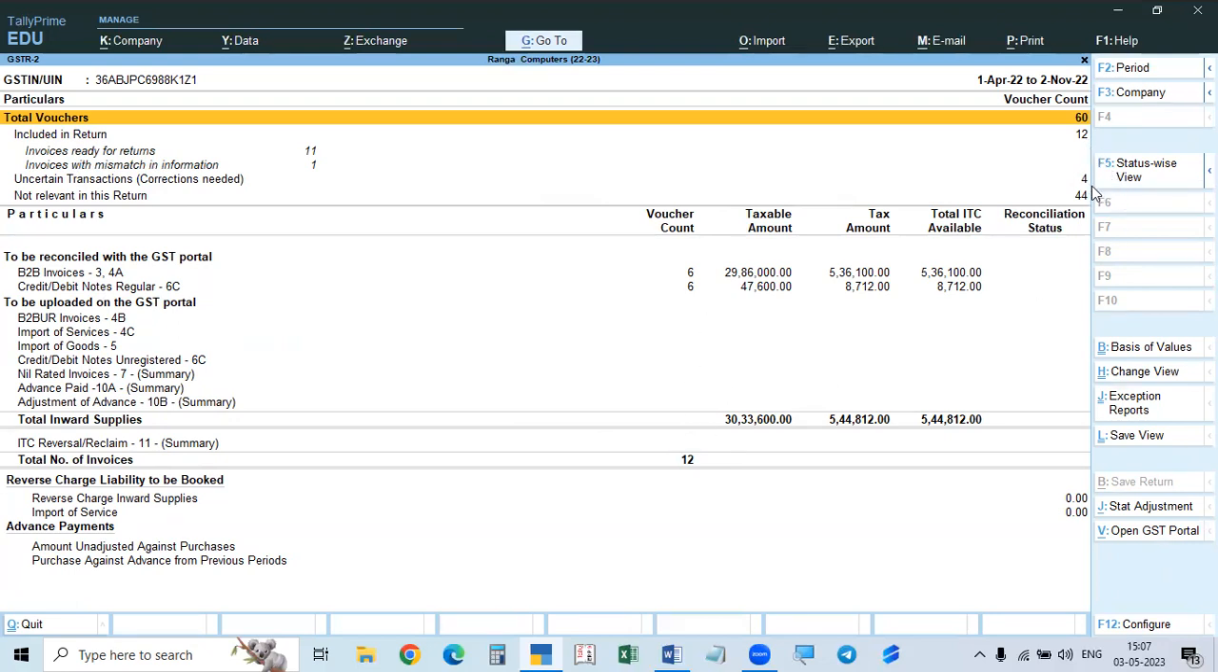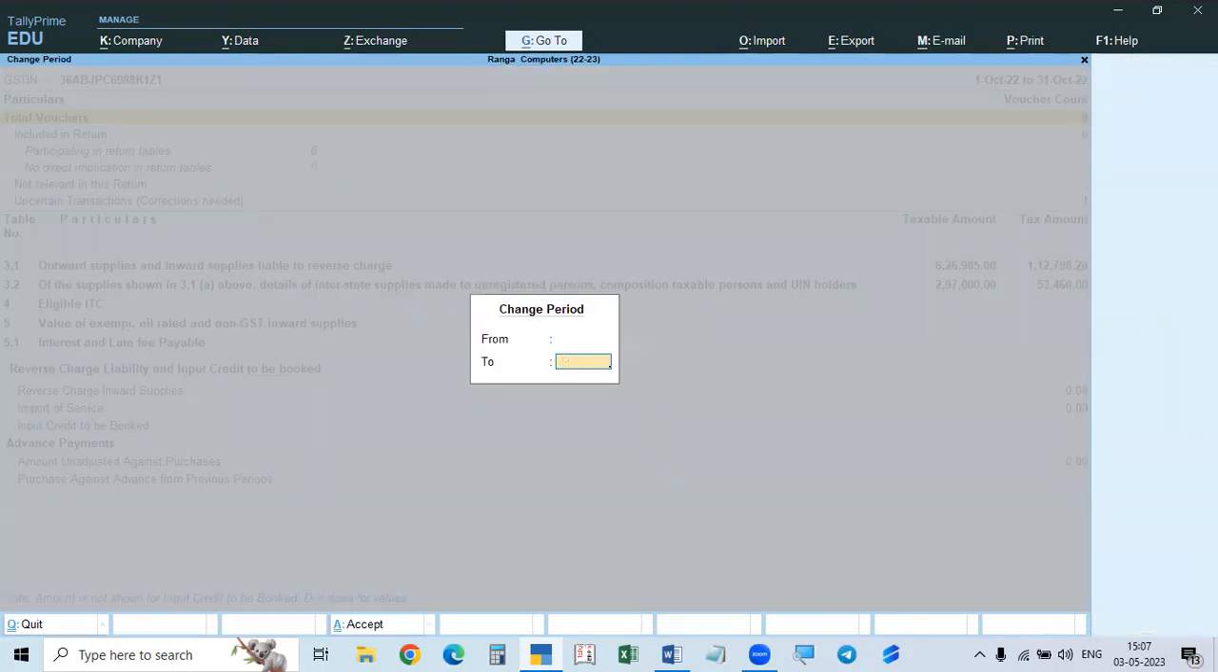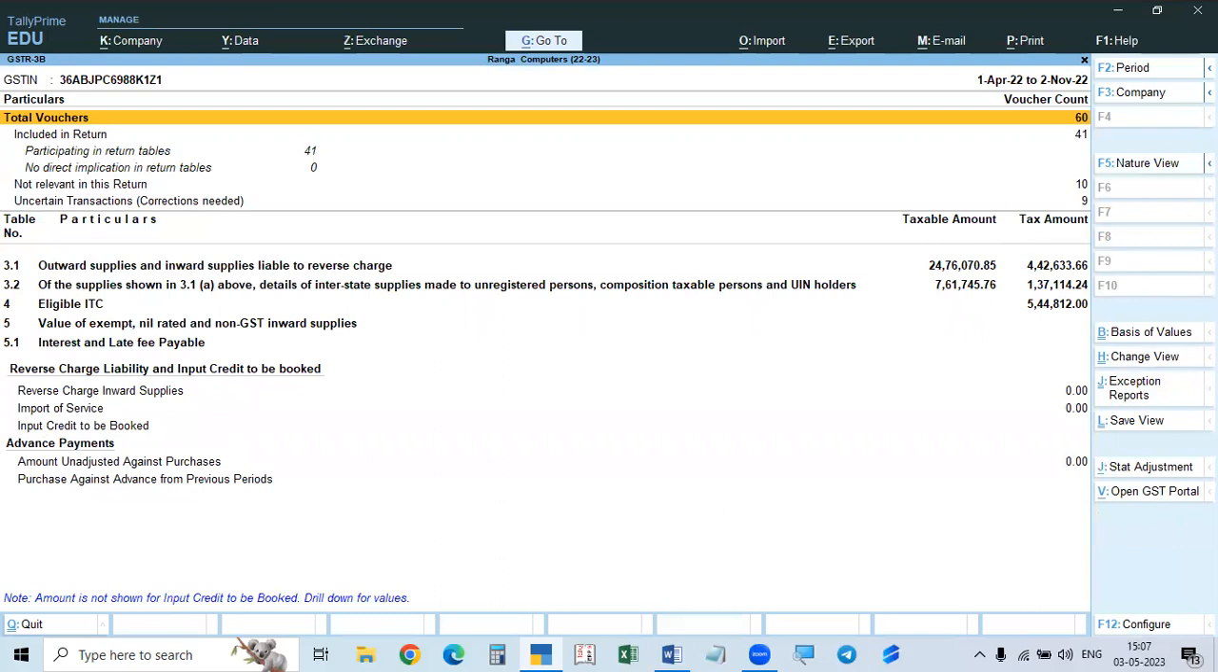So only 12 are included. This also we have to rectify, and then go to 3B. In 3B also, because of those errors, there will be differences. Uncertain transactions are 9. So out of 60 minus 10 not related, that means 50. Out of 50, only 9 are not included because uncertain transactions are 9. They are not included in this. So only 41 are included.